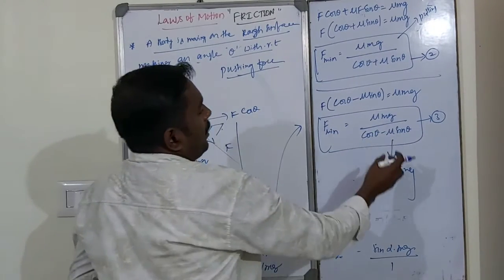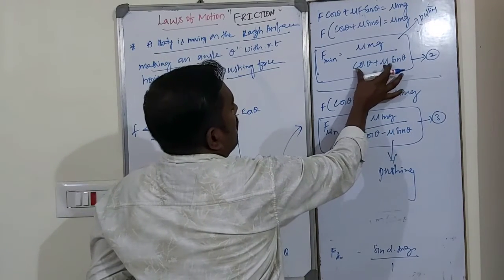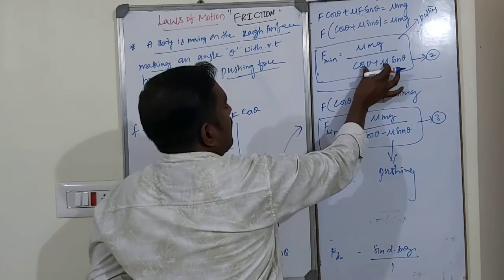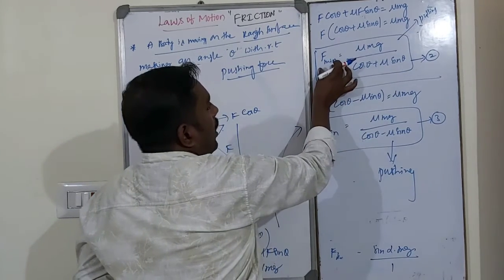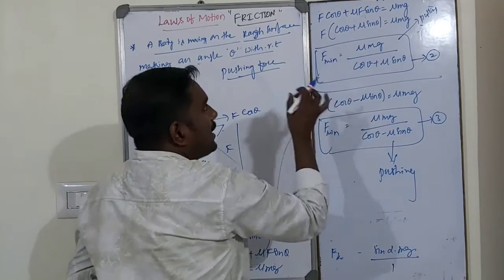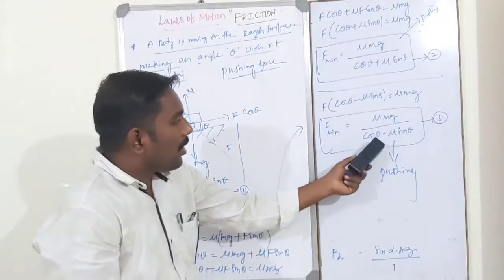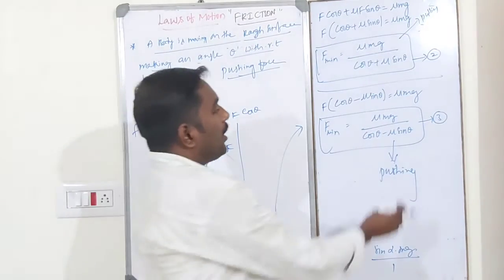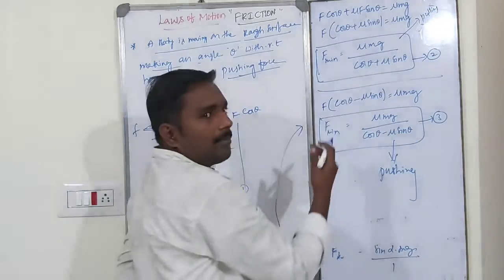Pushing. Okay. So here, if you look once, mu sin theta cos theta gets added. Total term will increase. Total denominator term increases. F minimum decreases. In this case cos theta minus mu sin theta, what happens to this term? This becomes small. Small means F minimum is maximum.